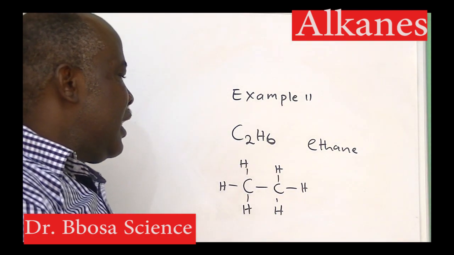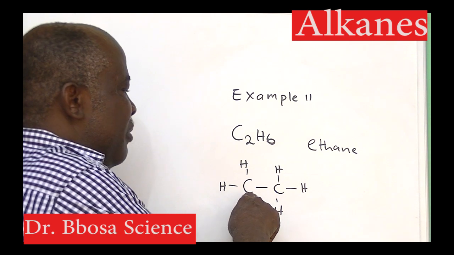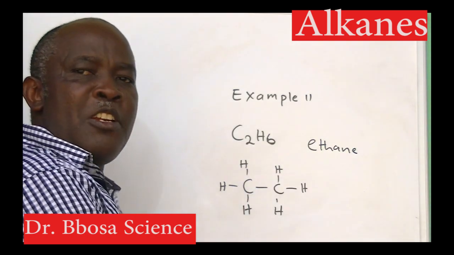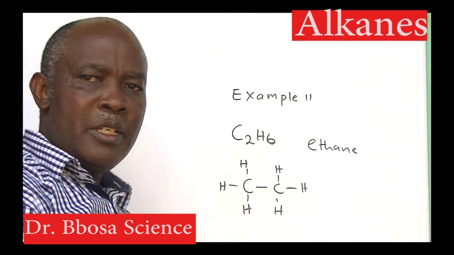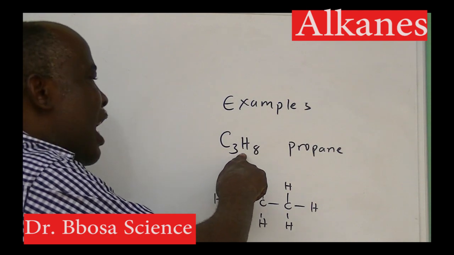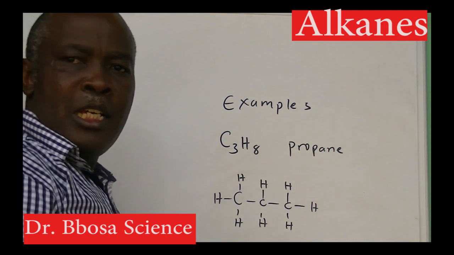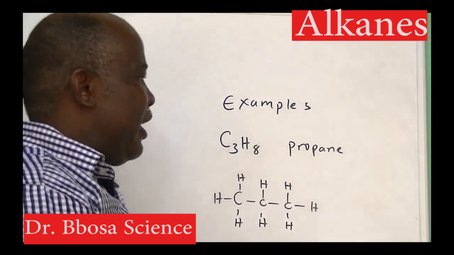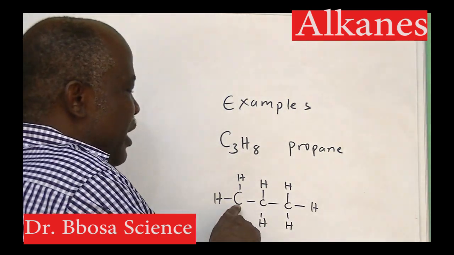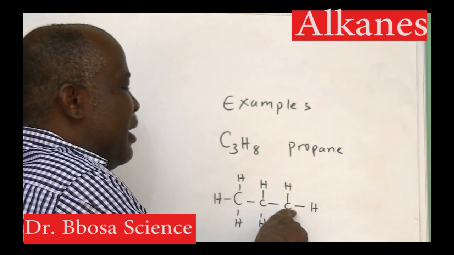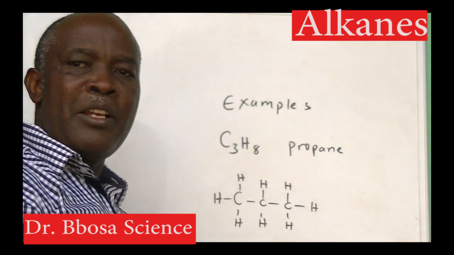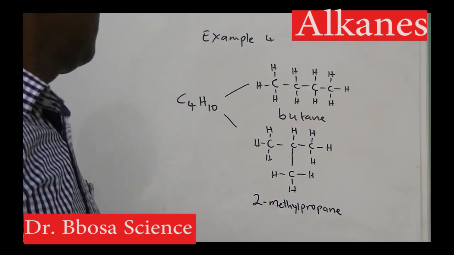C2H6. In ethane, carbon is bonded to carbon, and each carbon is bonded to 3 hydrogen atoms by a single bond. Example 3, when the carbon atoms are 3, hydrogen is 8. The name is propane. In propane, carbon is bonded to carbon by a single bond, and each carbon is bonded to hydrogen atoms to make 4 bonds.